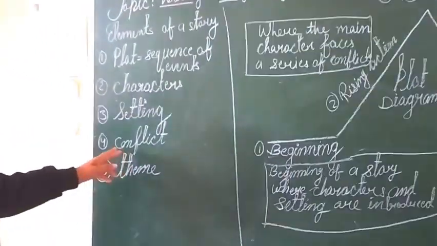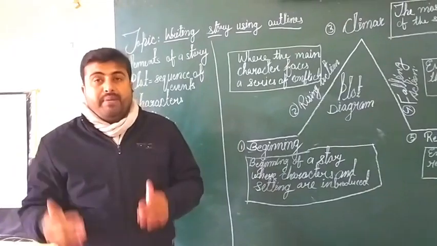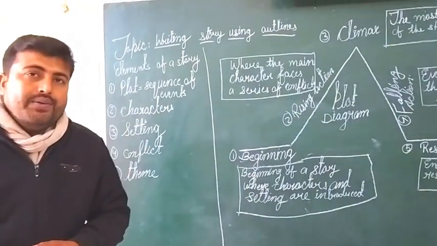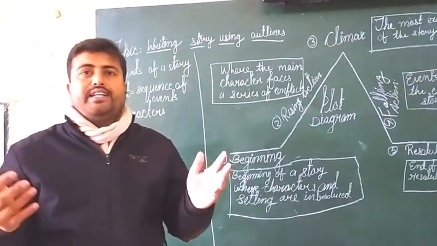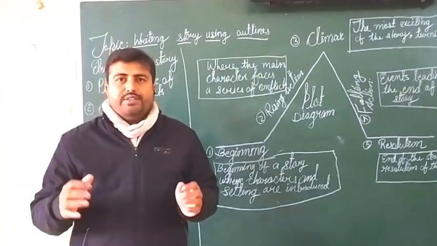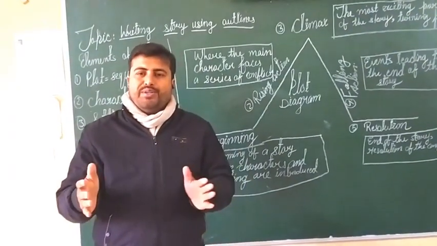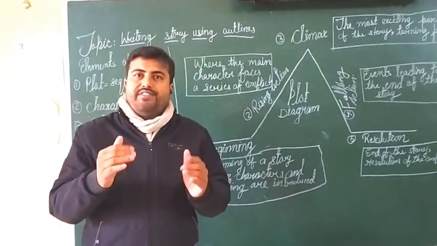And the fourth is conflict. It means in any story there must be a conflict. I know that when you watch a movie, there are lots of conflicts in that movie. Lots of mishappenings, lots of fightings. Heroes are suffering.